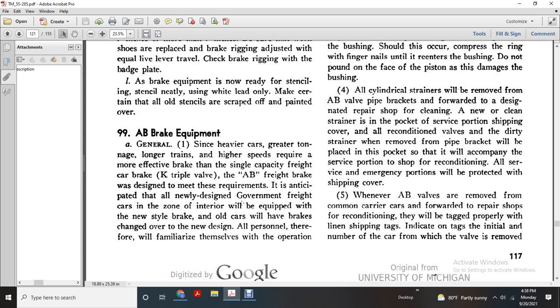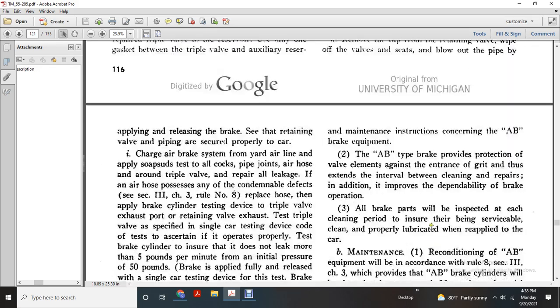Section 99, the AB brake equipment. In general, with heavier cars of greater tonnage, longer trains, and higher speeds, more effective brakes are needed. The single capacity freight car with a K triple valve and the AB freight brake were designed to meet the requirements anticipated with newly designed government freight cars, which are equipped with a new style brake. Old cars have their brakes changed over to the new design. All personnel will therefore familiarize themselves with the operation and maintenance of equipment concerning the AB brake equipment.